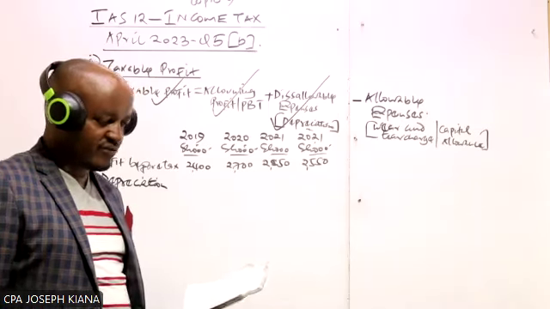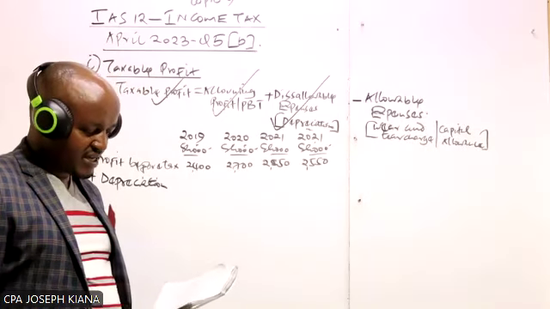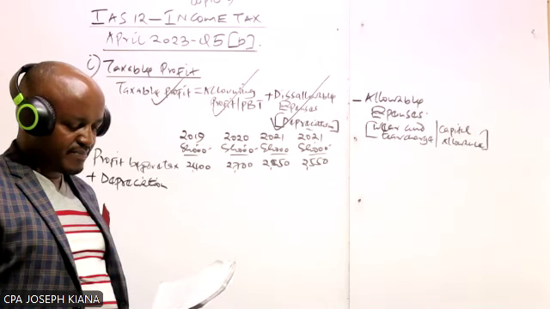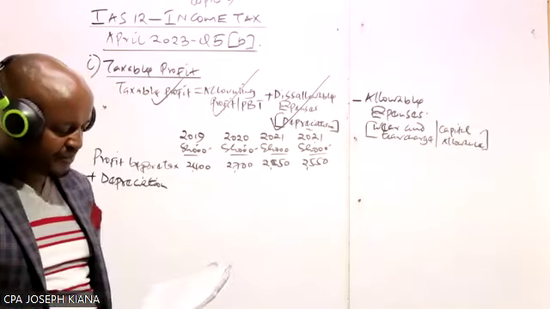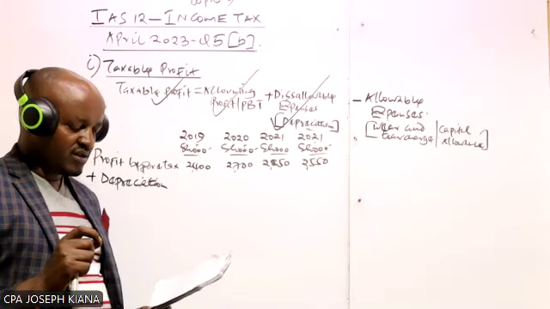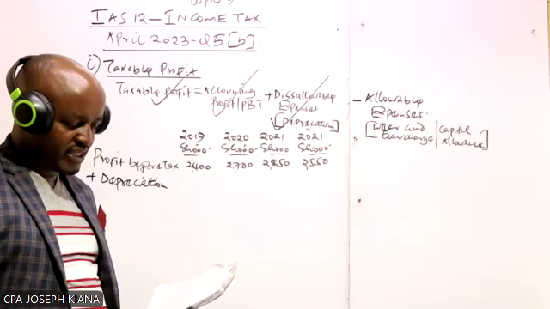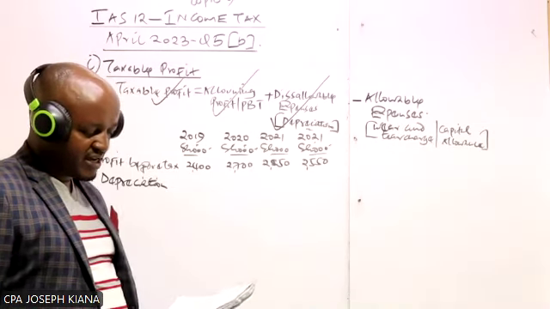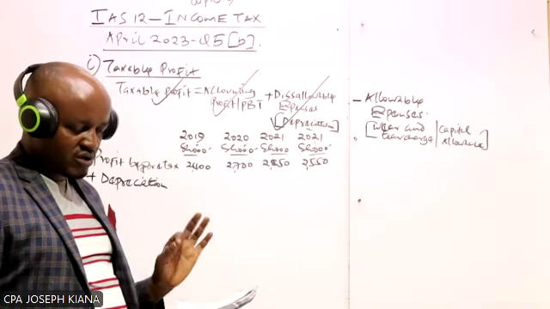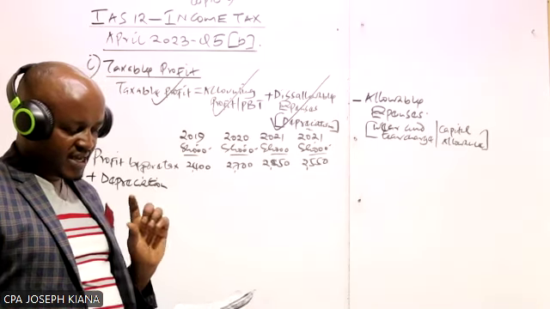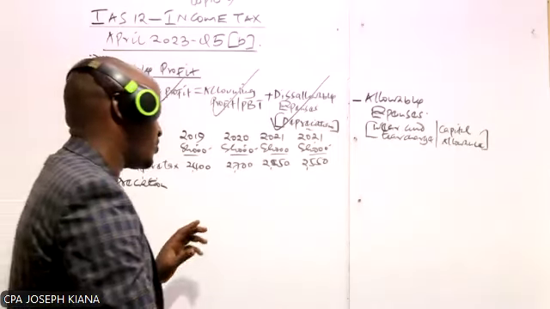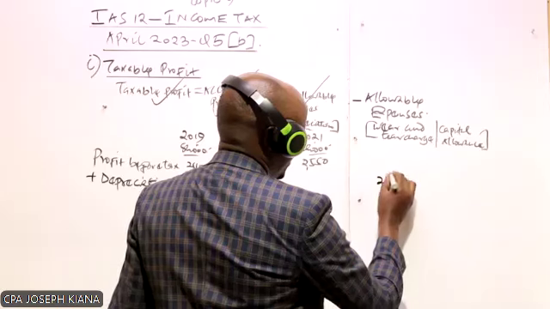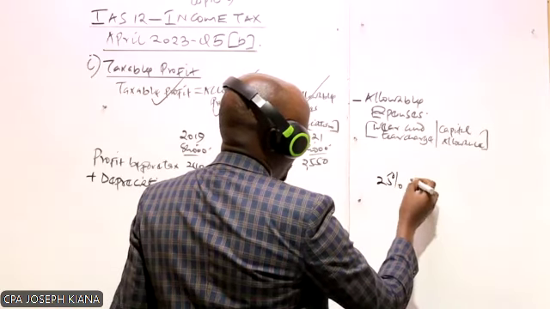Let's go back to paragraph 1 of this question. We are told that BXL Limited, a small firm engaged in production of fertilizer, purchased an item of equipment. This is an asset. An item of equipment at a cost of 12 million on 1st July 2018. 1st July 2018 is the start of the first year here. And then you're told the company provides depreciation on equipment on straight line basis at the rate of 25% per annum.